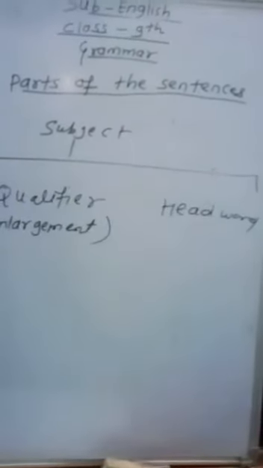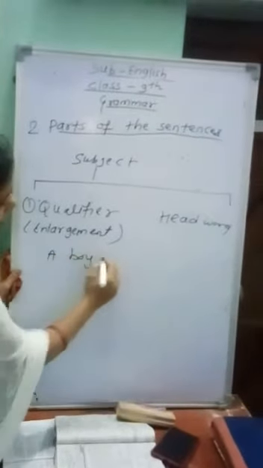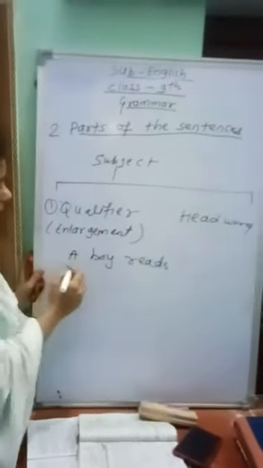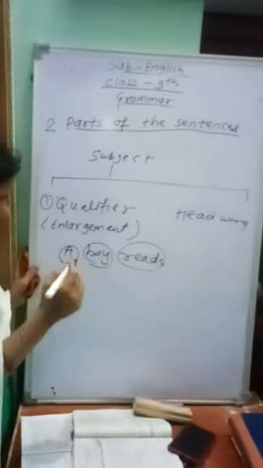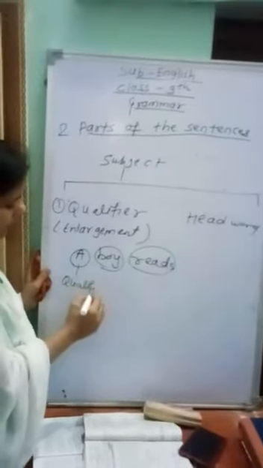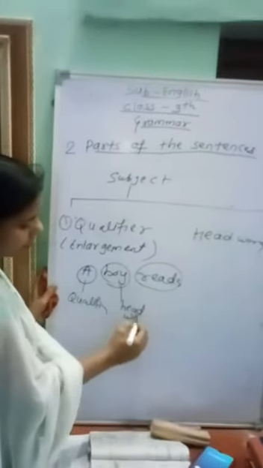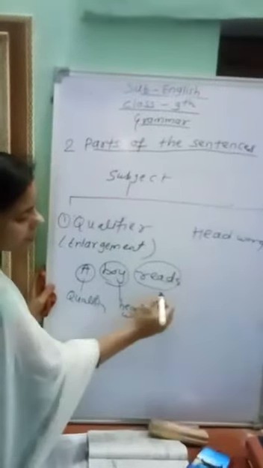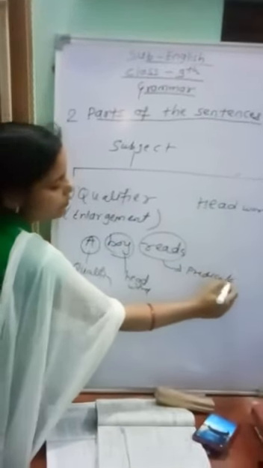Clear, beta? See the first example: A boy reads. Here A is the qualifier, and boy is the head word. And reads is the verb, which is included in the predicate.